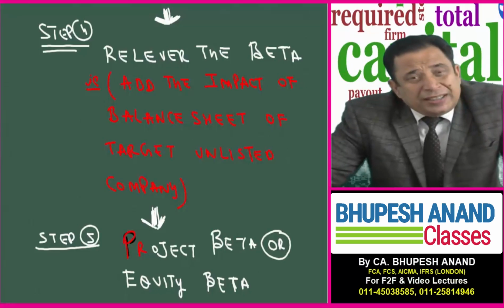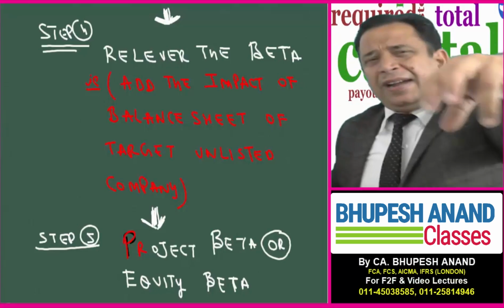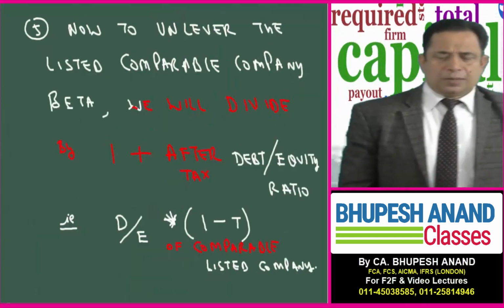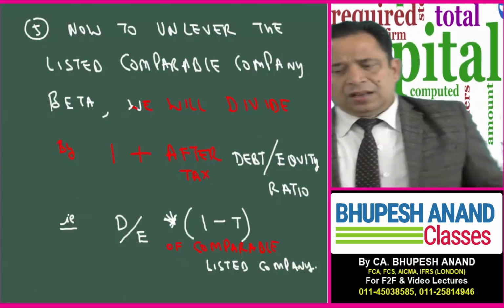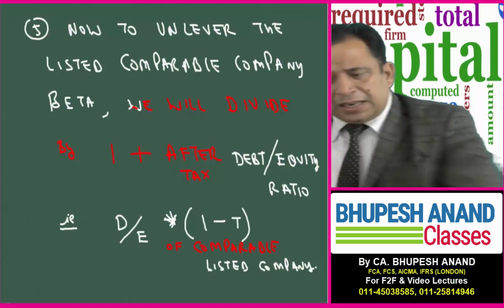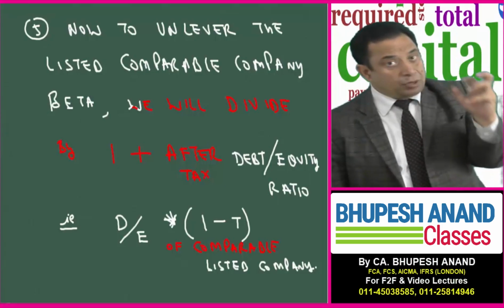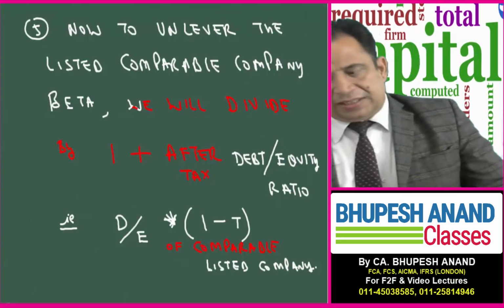Now you must be wondering how we will unlever and how we will relever. For unlever we will divide, and for relever we will multiply. Point number 5, I have given all the concepts. To unlever the listed comparable company beta, we will divide by 1 plus after tax debt equity.